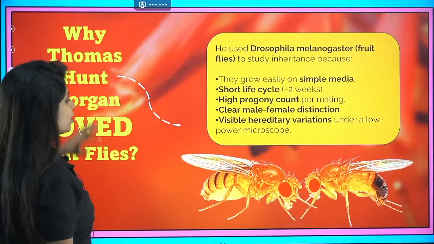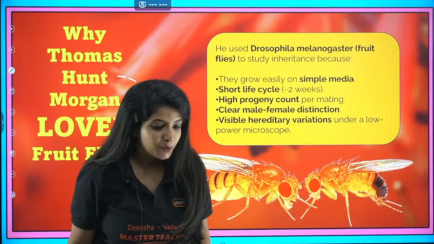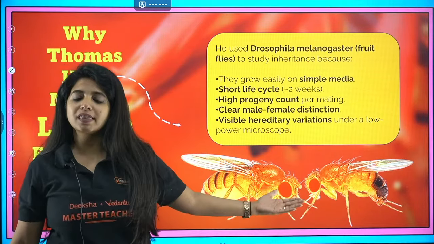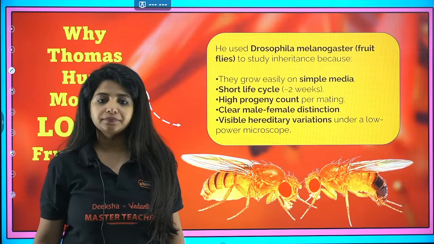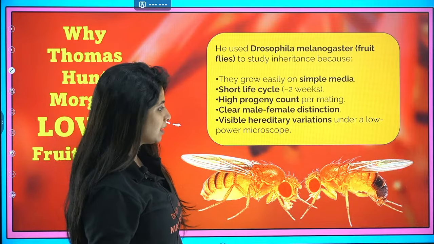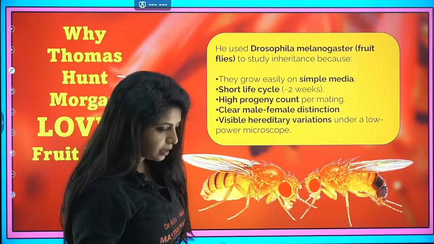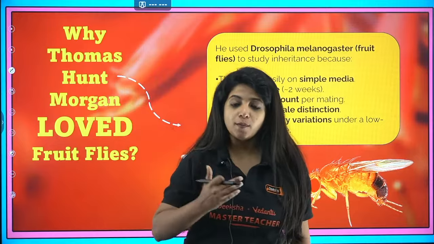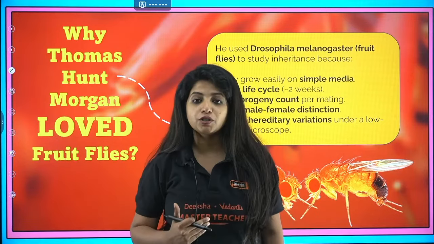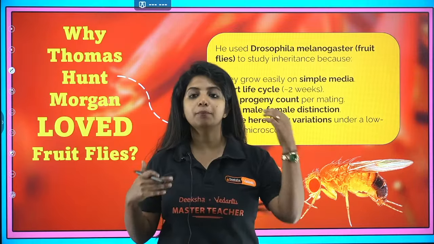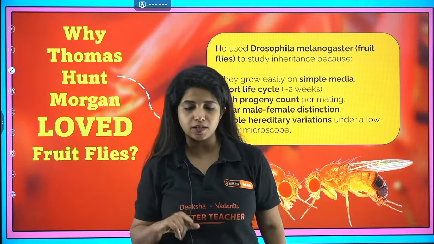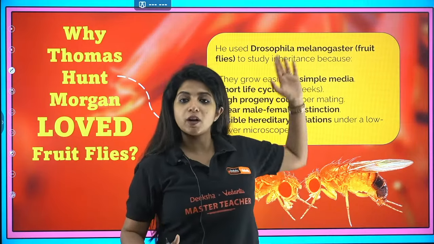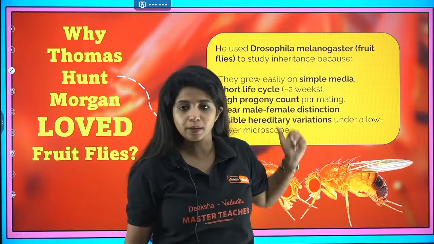And now came Thomas Hunt Morgan. Who came into the picture? Thomas Hunt Morgan. And basically you can see over here, who are they? These are not honeybees. I wanted to put the picture of Drosophila. Okay, so listen, they are Drosophila. So Thomas Hunt Morgan, or T.H. Morgan, is a person who tried to prove the chromosomal theory of inheritance by his experiment. And he worked on Drosophila melanogaster, which you also call fruit fly, my dear children.